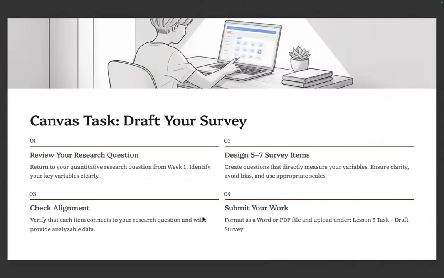For lesson 5, your Canvas task is to draft your survey. Look at your research questions. Return to your quantitative research questions from the first lesson, and then identify your key variables clearly. Design 5 to 7 survey items. So create questions that directly measure your variables. From question number 1, I said describe first, di ba? Ensure clarity, avoid bias, and use appropriate scales.